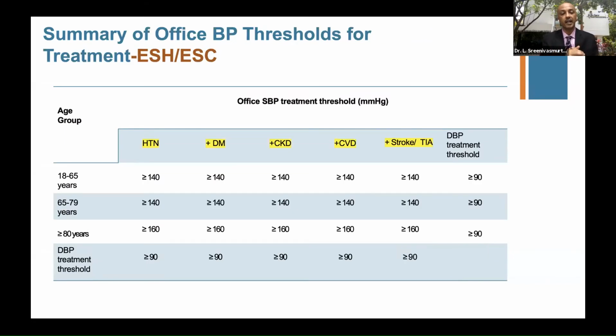Let us look at the summary of office BP thresholds for treatment. ESH, ESC guidelines have compared with diabetes, CKD, CVD, or stroke. These are the additional risk factors. So if you see, they've classified into 2 groups, 18 to 65, and 65 to 79. Of course, more than 80, we don't see much, but these are the 2 groups. And if you look at the readings, it's more than 140/90. This is the office BP threshold for treatment in all these, whether it is diabetes, CKD, or CVD.